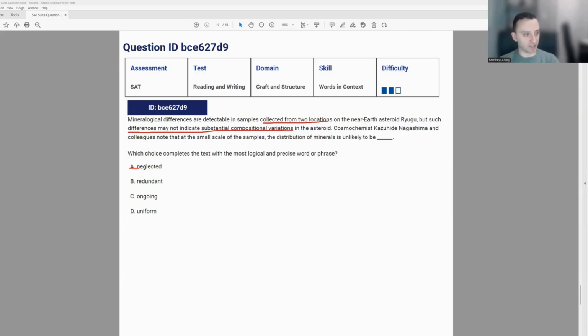So it's not neglected. You're not ignoring something or paying no attention to it. Redundant means to be repetitive. So it's similar to what we're looking for there, but not quite. This means more repeating as opposed to consistent or the same. So we can cross out B. Same thing with ongoing. It has more of a time connotation to it, that this is going on indefinitely. But that's not what we're trying to say here. We're looking for something that is in fact D, uniform. And that's the correct answer.